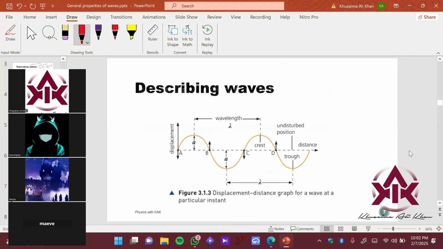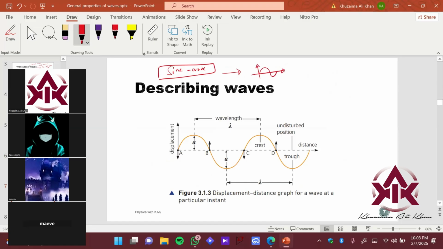Now, for simplicity, we use a displacement time graph to represent a wave. We always represent a wave using a sine wave signal, so it's easier to understand here. And what is a sine wave? You might have learned this in maths.